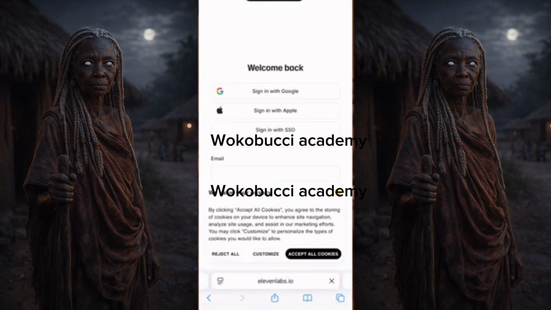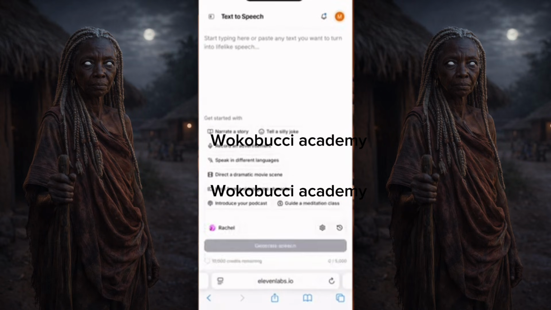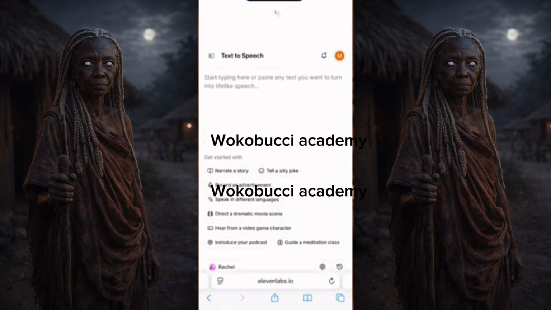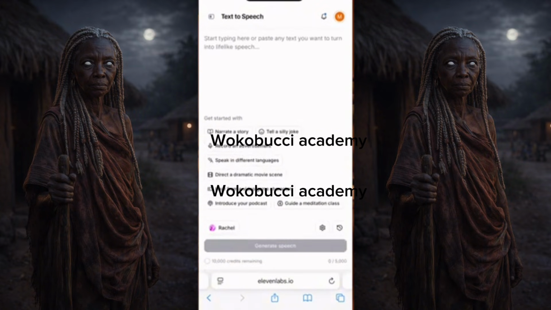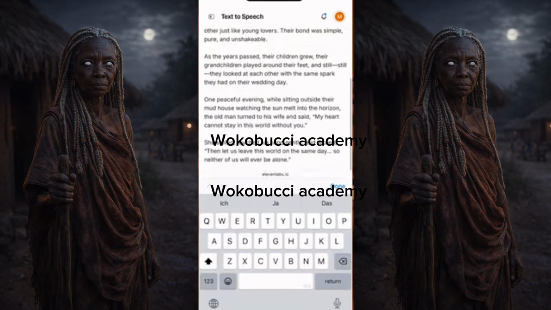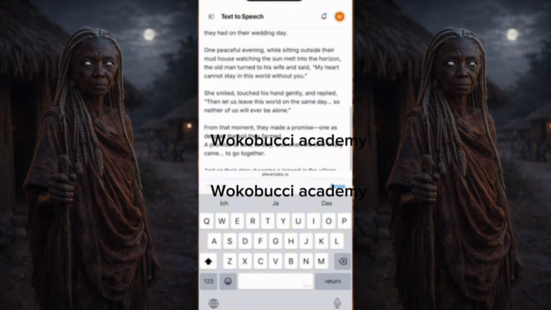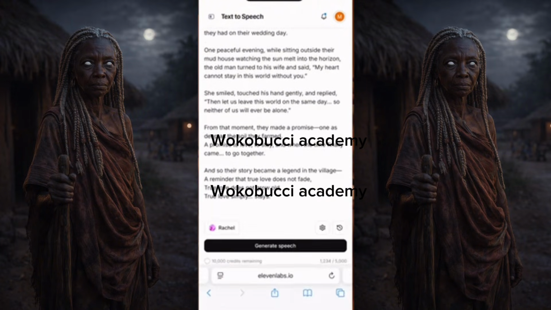This is our 11 Labs. For those of you who have not used 11 Labs before, this is how it looks. Now I'll come here where it says start typing here or paste any text. I'll click there, then click again, then it asks you to paste, then you paste your story. So this is my story, the story we copied from ChatGPT. Remember, always copy the narrator version. I'll click here on done.